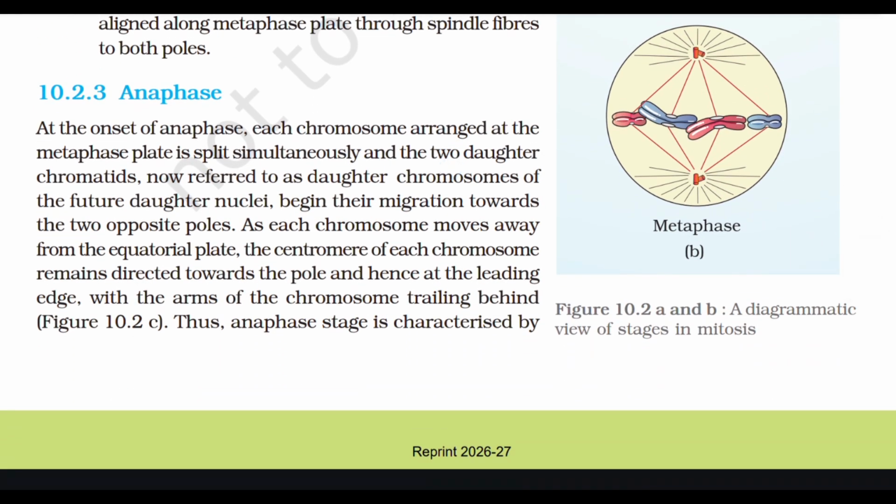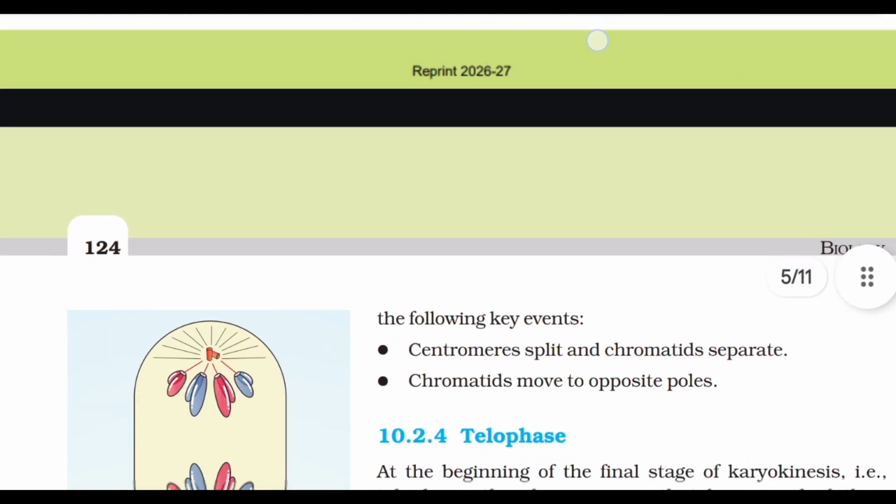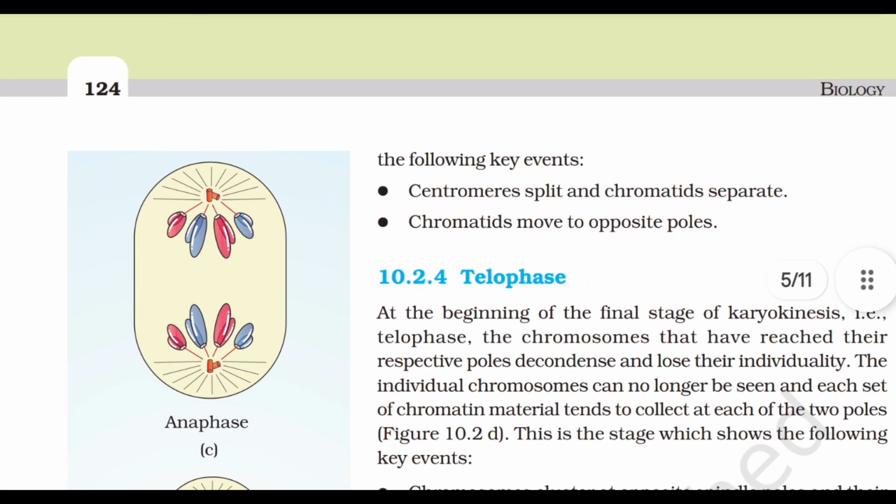10.2.3 Anaphase. At the onset of anaphase, each chromosome arranged at the metaphase plate is split simultaneously and the 2 daughter chromatids, now referred to as daughter chromosomes of the future daughter nuclei, begin their migration towards the 2 opposite poles. As each chromosome moves away from the equatorial plate, the centromere of each chromosome remains directed towards the pole and hence at the leading edge, with the arms of the chromosome trailing behind. Thus, the anaphase stage is characterized by the following key events. Centromeres split and chromatids separate. Chromatids move to opposite poles.